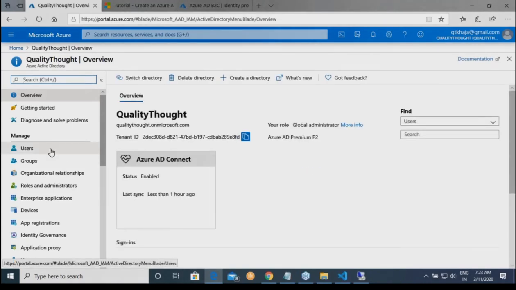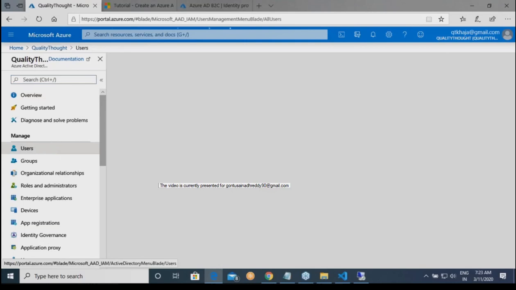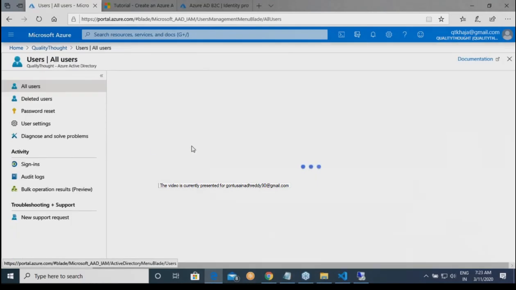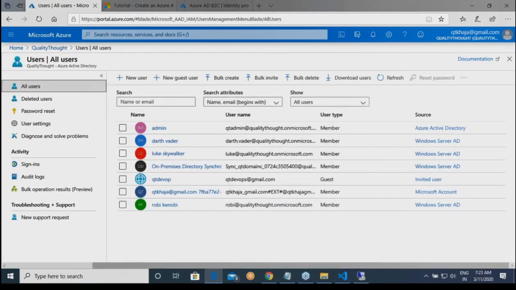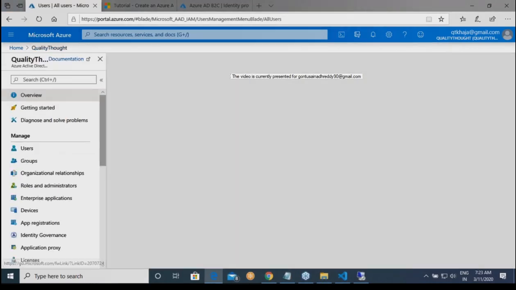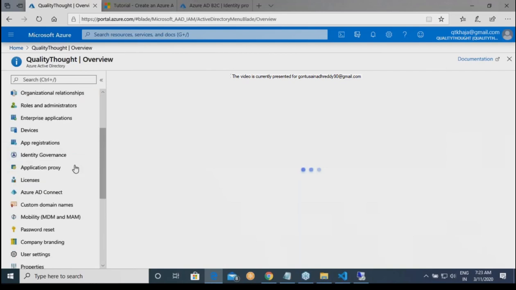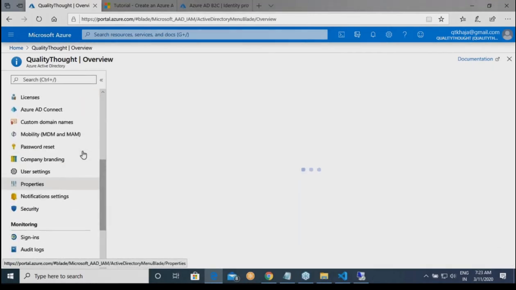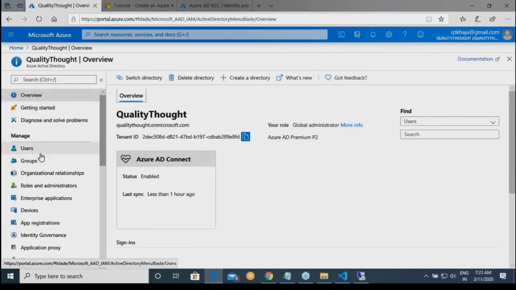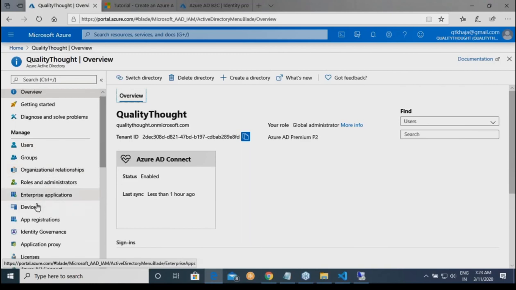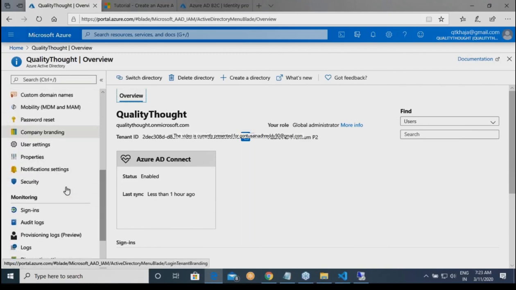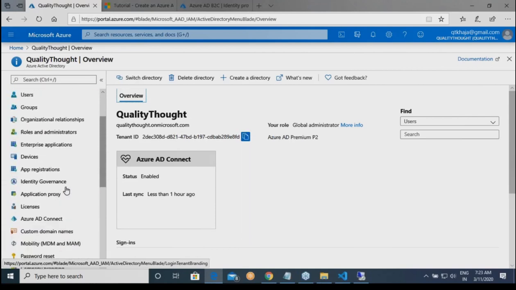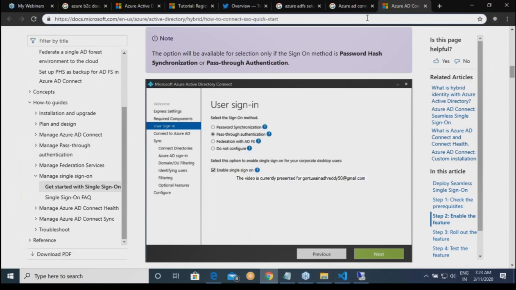Let me click on users. Where is it? I'm missing something. I forgot the location of where it is present. Let me look into it.